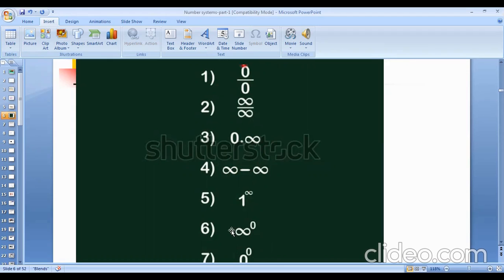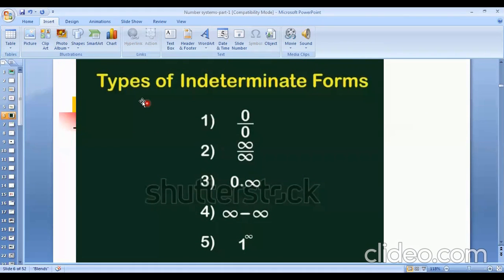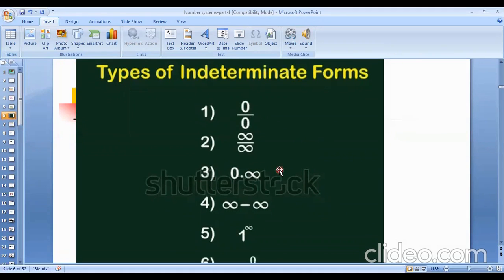These types of numbers are not real numbers, not imaginary numbers, but undefined. They have no definition in our real life. So 1 to the power infinity is also undefined. Infinity to the power 0 also undefined. 0 to the power 0 also undefined. So remember this, these 7 types of numbers are called indeterminate forms of a number.